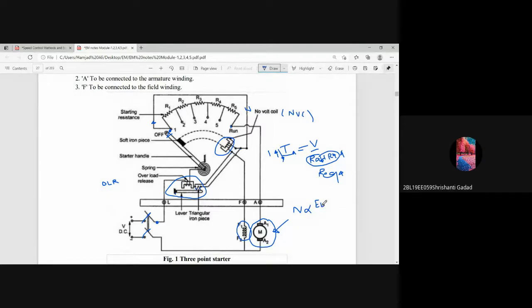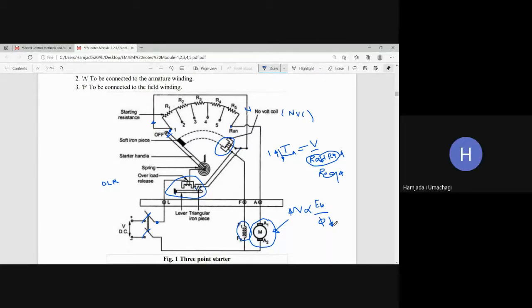EB by 5. EB by pi. So in order to increase, usually we know that flux control method will give us the speed value more than the rated value. Yes or no? If I want to increase the speed, then what I should do? Flux should be reduced.